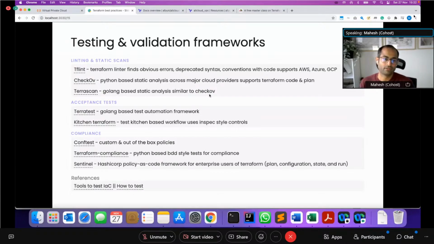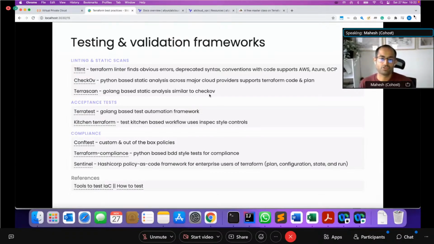And then there are two other tools that are similar. One is Terraform Compliance, which is again Python-based, and allows you to write BDD style tests. And then finally, HashiCorp have their own, which is Sentinel, a policy as code engine as well, which is available mostly for enterprise users of Terraform if you do use them.